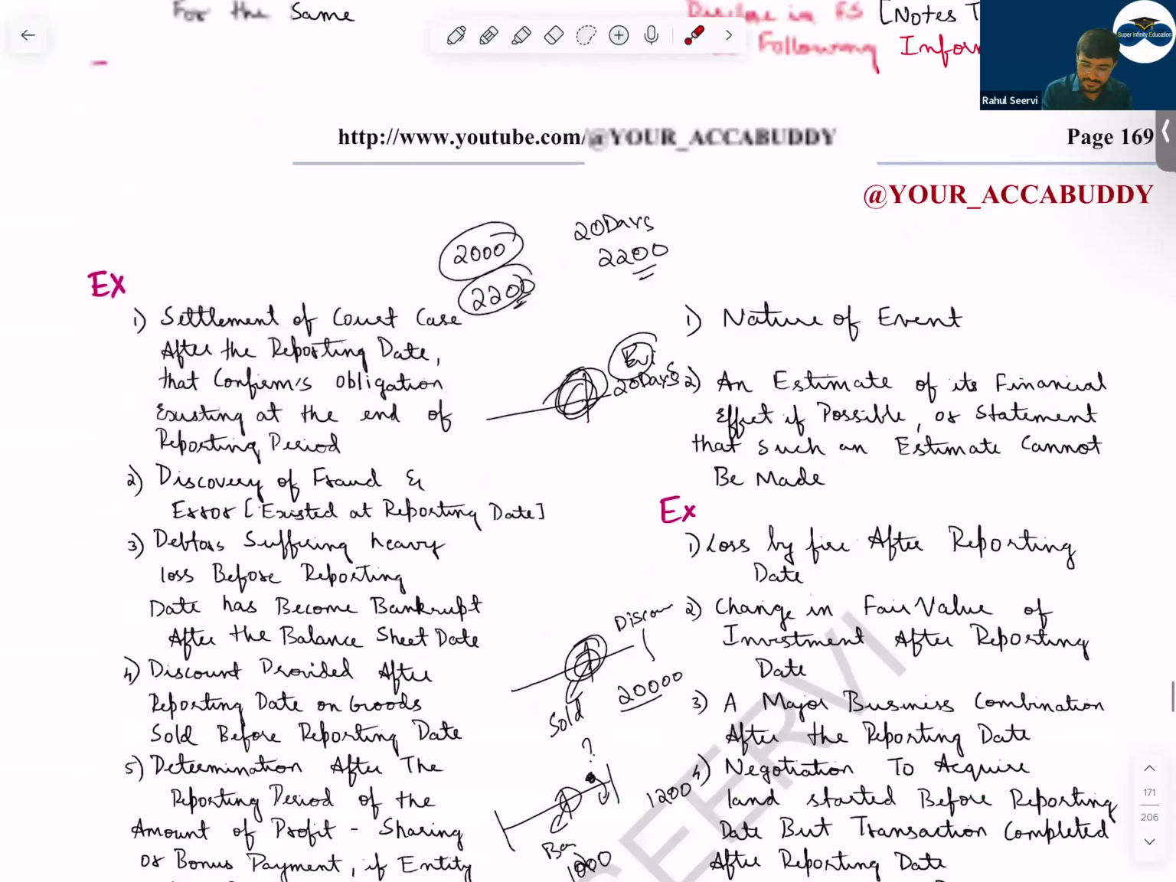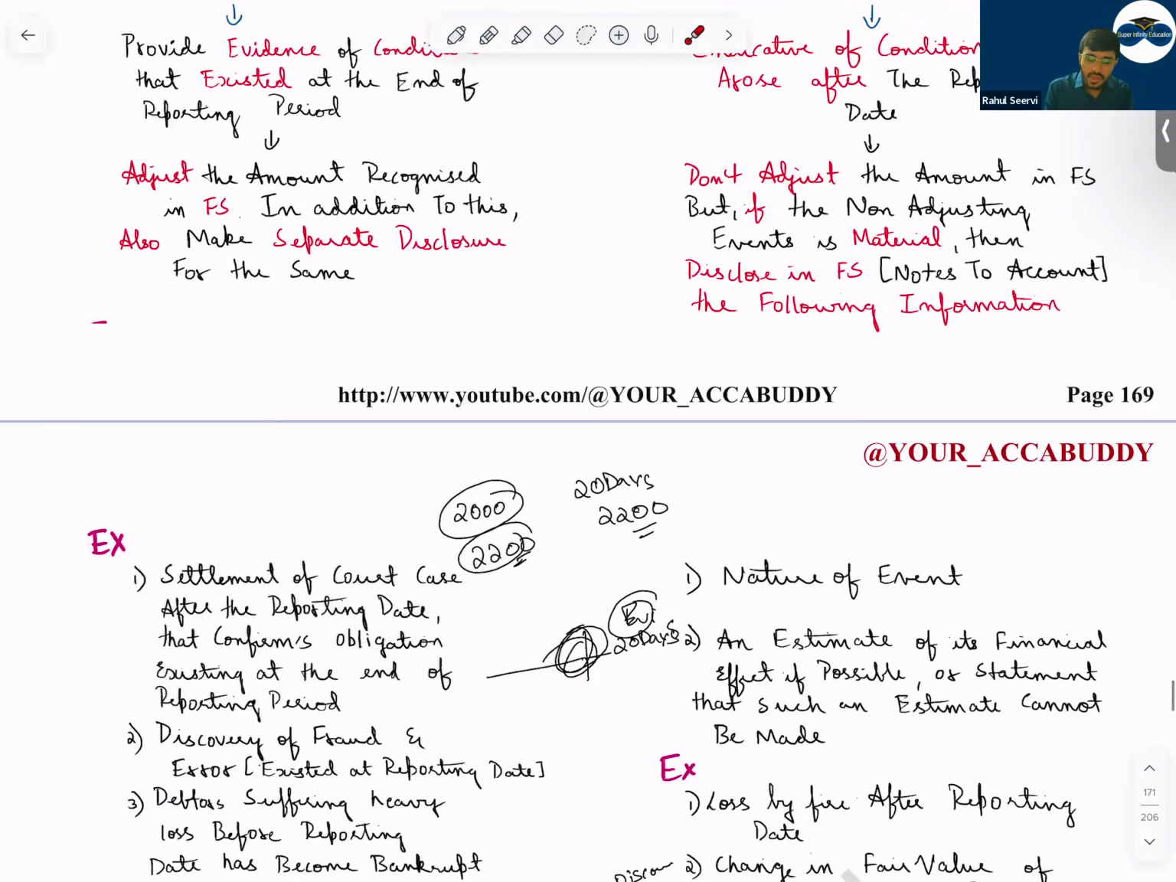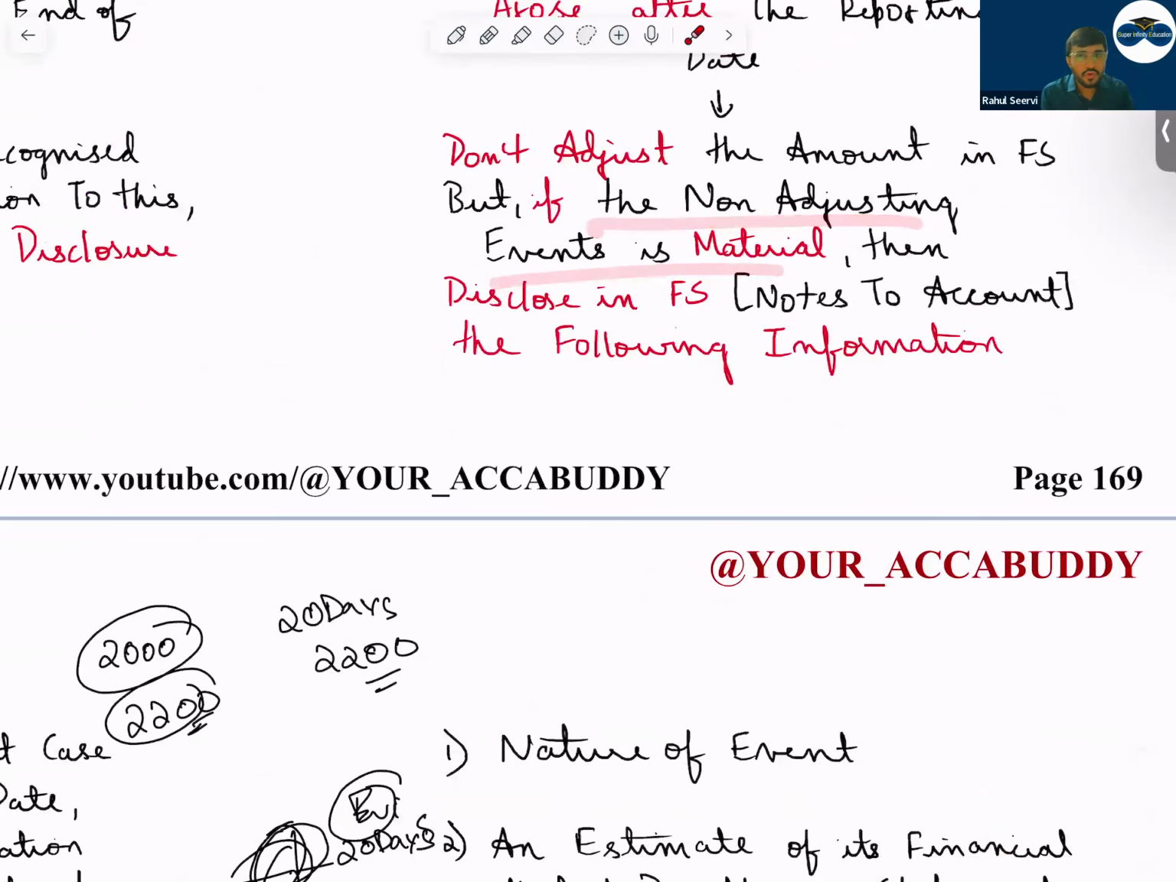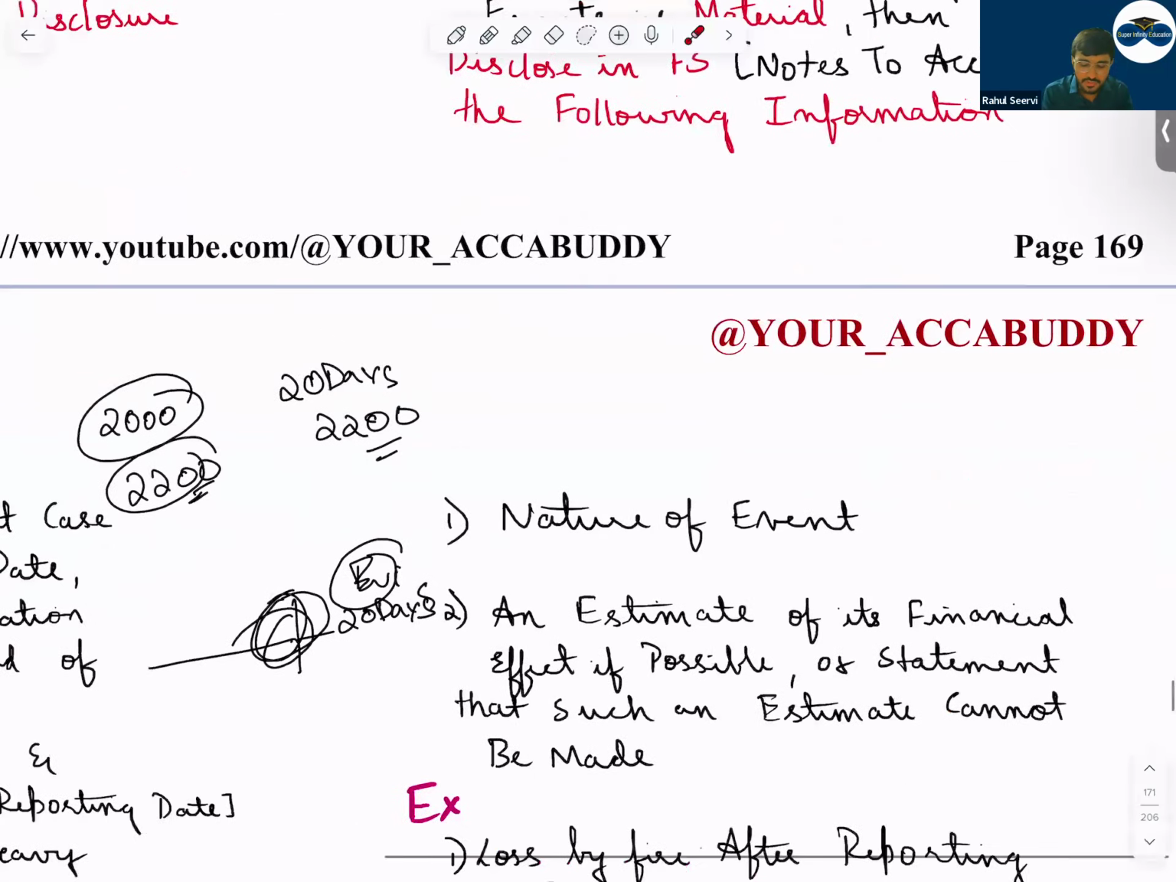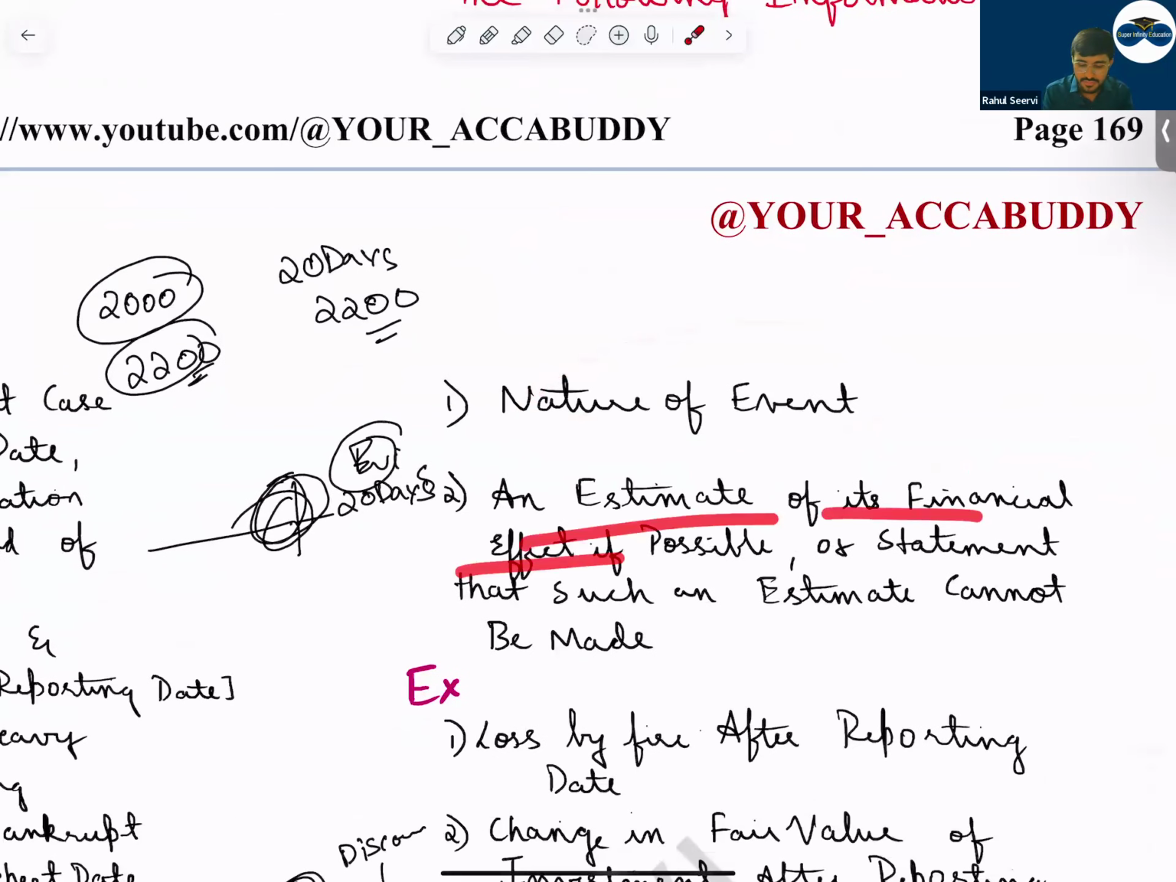See now. For a non-adjusting event, we only provide disclosure. And what is the type of disclosure? The nature of the event and an estimate of its financial effect, if possible. What is the nature of the event? Provide a description of the event, as well as the possible financial effect in the future.